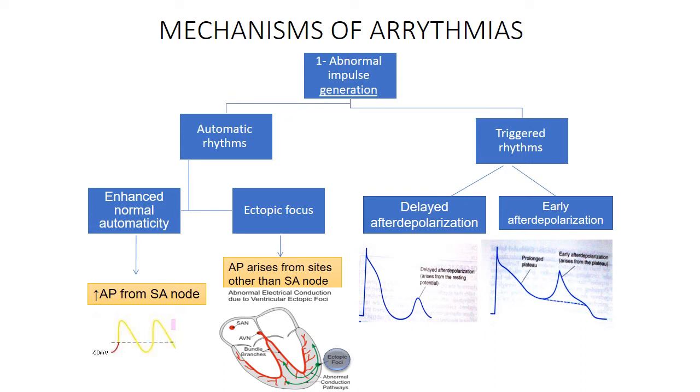Automatic rhythms are further classified: there may be enhanced normal automaticity and there may be ectopic focus. In enhanced normal automaticity, there is increased action potential from the SA node. And in ectopic focus, action potential arises from sites other than the SA node, that is, abnormal electrical conduction due to ventricular ectopic foci. And in triggered rhythms, there may be delayed afterdepolarization and early afterdepolarization. Delayed afterdepolarization arises from the resting membrane potential, while early afterdepolarization arises from the plateau phase.